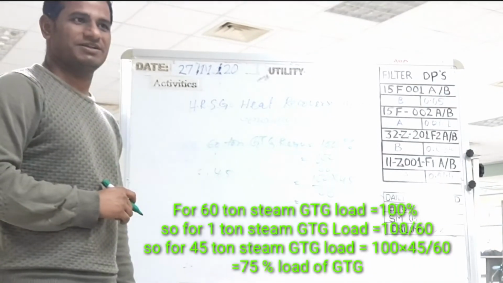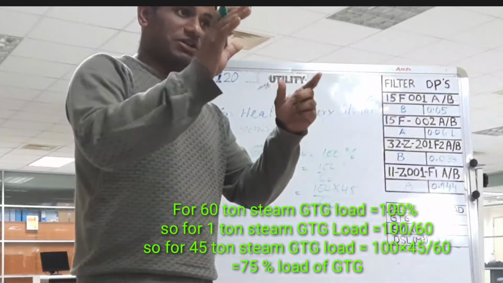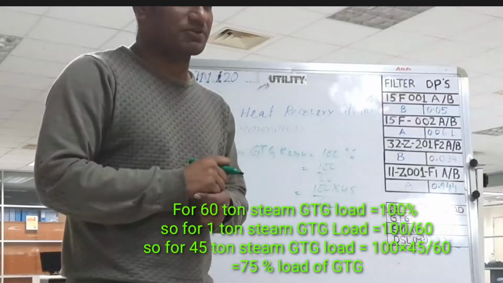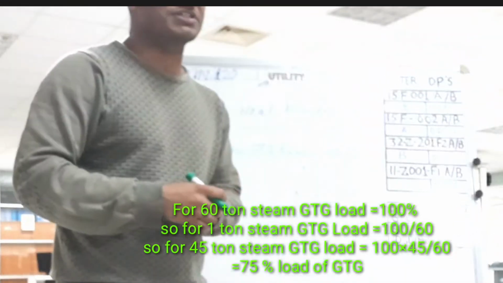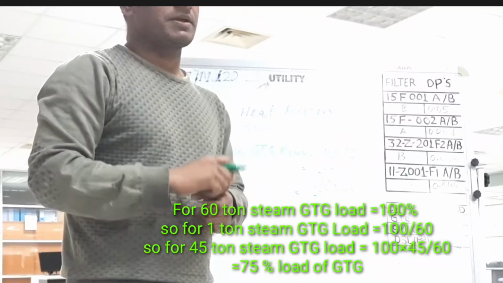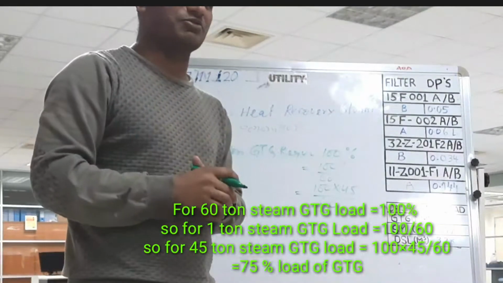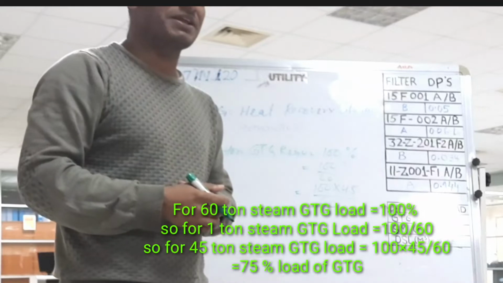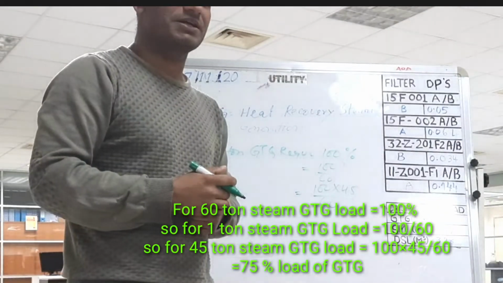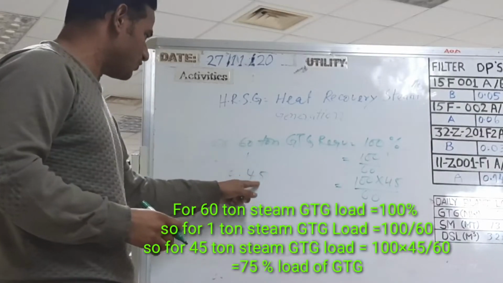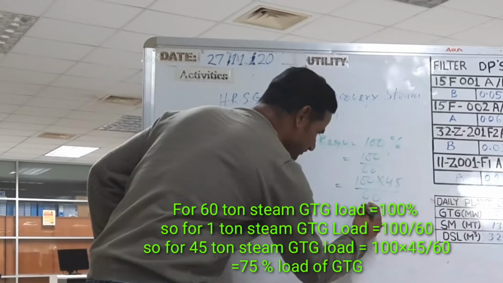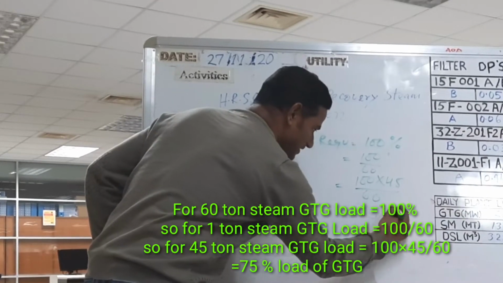Clear with it? It is a 100% load. In a 100% GTG load, we can produce steam 60 ton. So now 45 ton steam, so now GTG load 75. Different way to calculate this GTG load. We can calculate by this Mg, because for 100% load Mg required 6000. For produce the 45 ton steam, GTG load now required 75%.